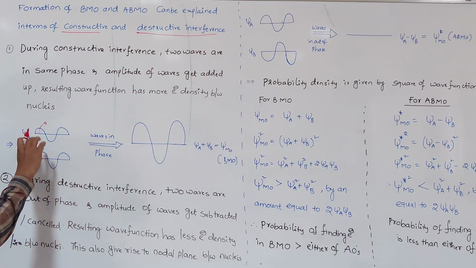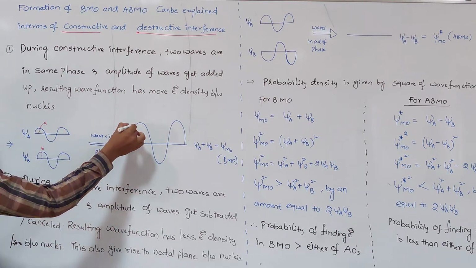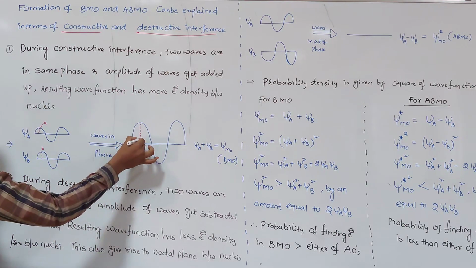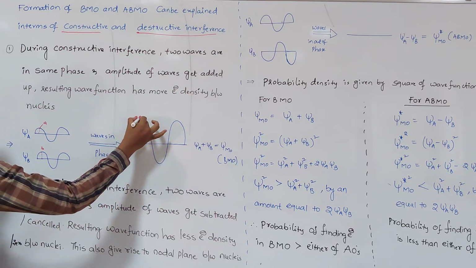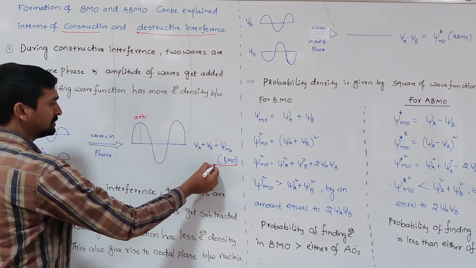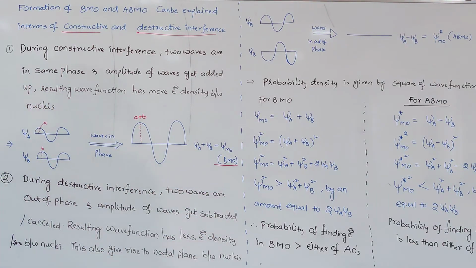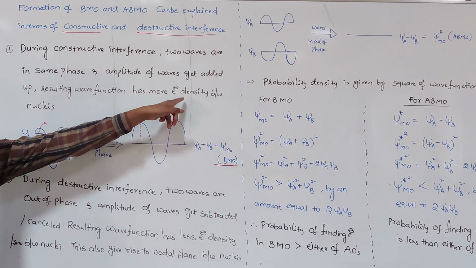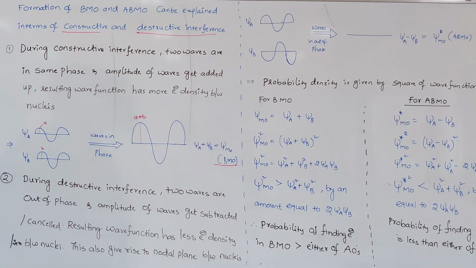The resulting amplitude is A plus B, which is greater than either A or B. So that always results in the formation of the bonding molecular orbital, which clearly indicates more electron density is present between the nuclei.